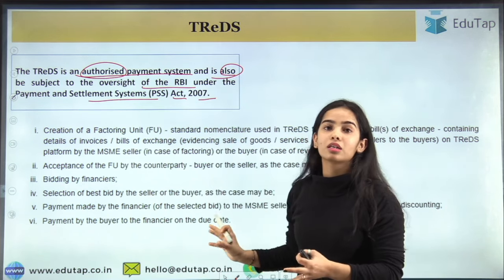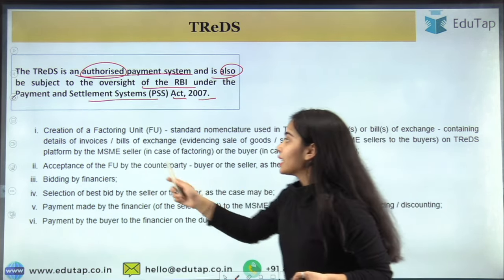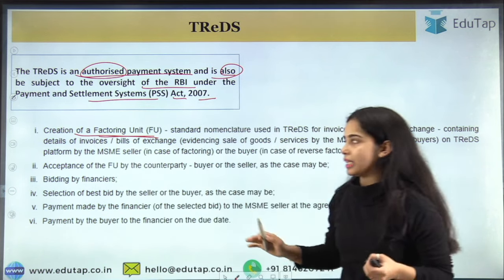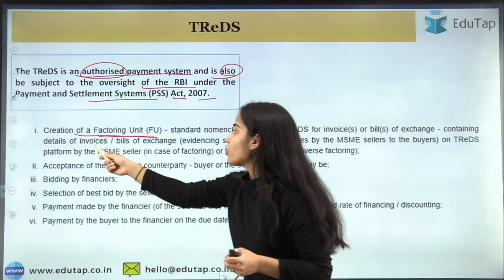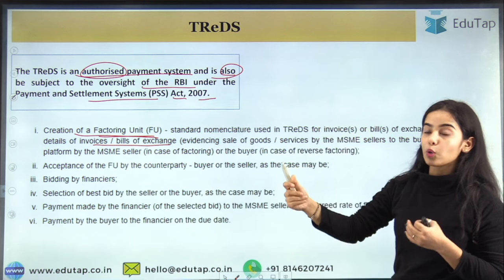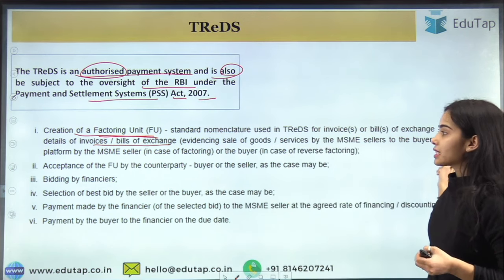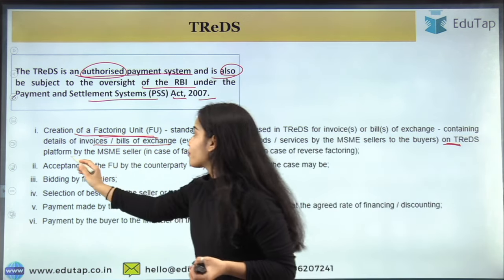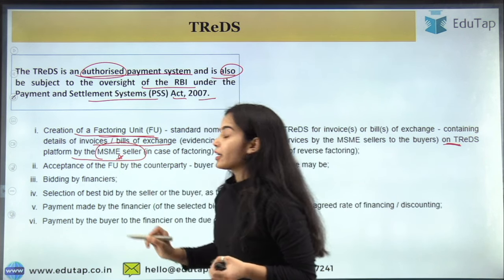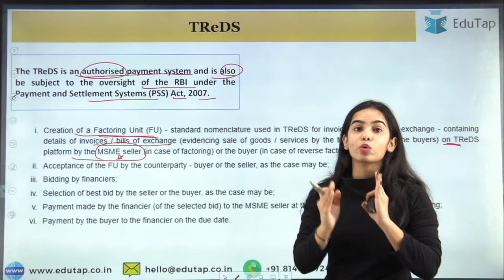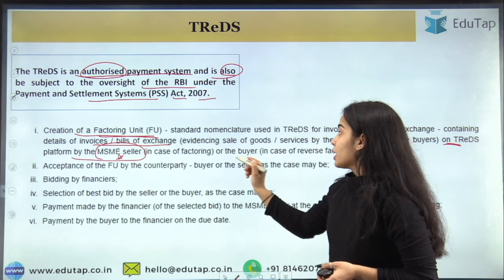So the complete process that is going on is that the creation of the factoring unit is happening. That is, the invoice or the bill of exchange is being uploaded on the TReDS platform by the MSME seller. The seller can only be MSME. Remember this. Or the buyer.